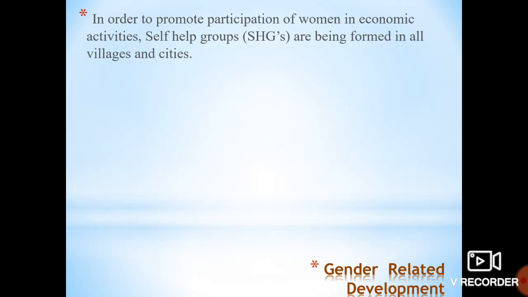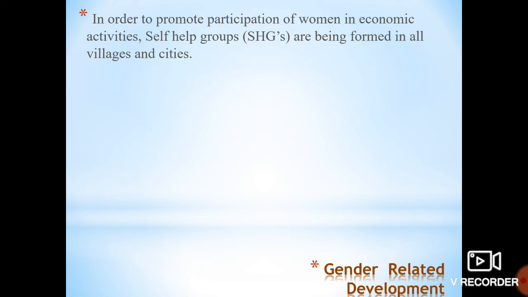To overcome this problem, in order to promote participation of women in economic activities, self-help groups are being formed in all the villages and cities. Now what are these self-help groups or SHGs? An SHG is a group of women, usually of 20, who come together to share their meager resources, obtain external support, which may be loans, and undertake business jointly and earn the income.